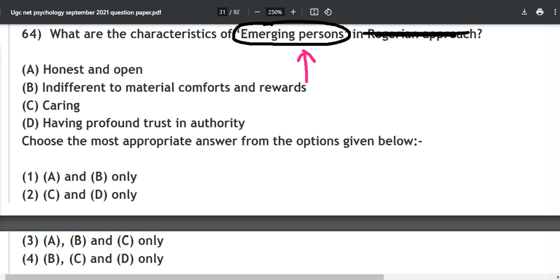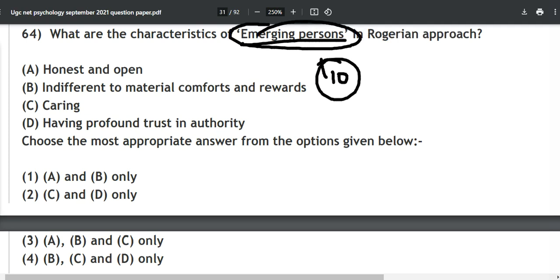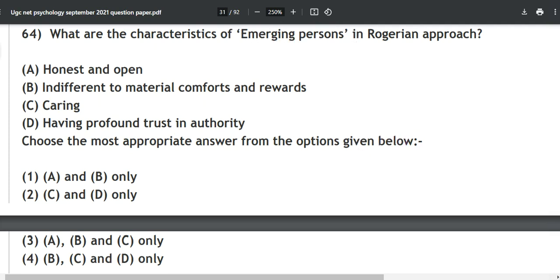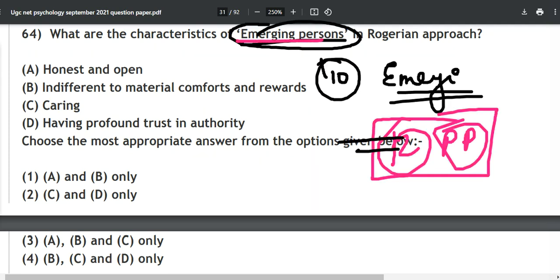But what is the meaning of emerging? To emerge from somewhere, to become something, to do something. See, the answer also lies in the syllabus. In the last unit, the 10th, what is that? Emerging areas. What do emerging areas mean? Resilience, positive psychology, these are emerging, these are in the process of becoming. After 20 years, when you will be a psychologist or a professor, whatever you can be, at that time they would have emerged. We can also think in that way. So you get the basic concept of an emerging person.